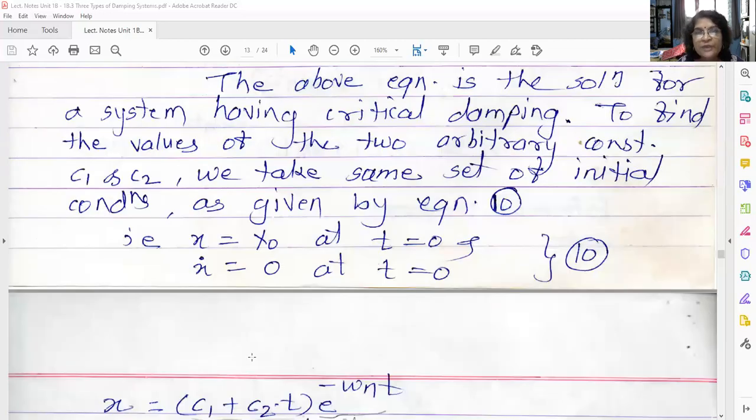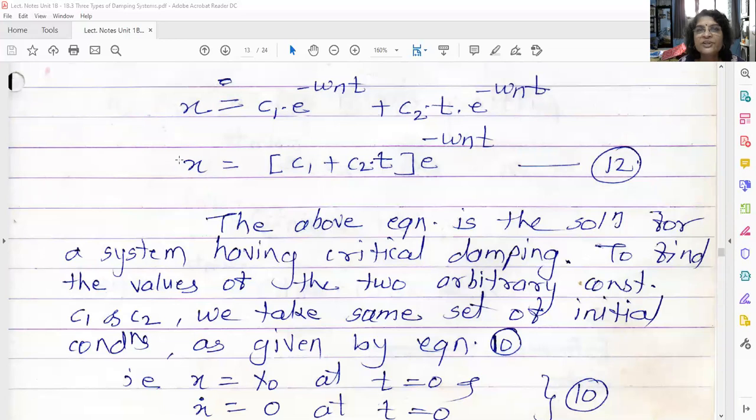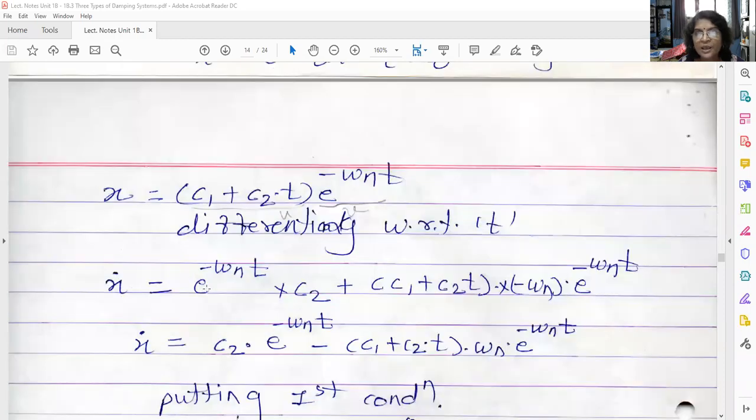As we have to apply the condition of x dot, let us first differentiate this x. Now see, there are two terms here. Treat C1 + C2 t as u, and e^(-omega n t) as v. So for u into v, what is the differentiation? u dv/dt + v du/dt. Apply this rule. So on the left hand side, x dot equals,